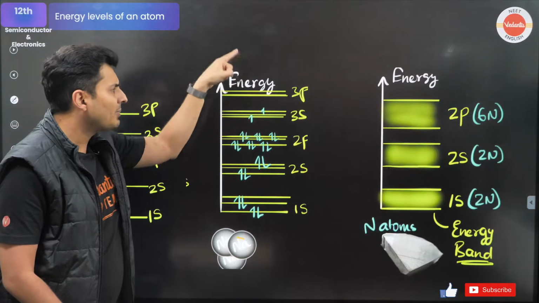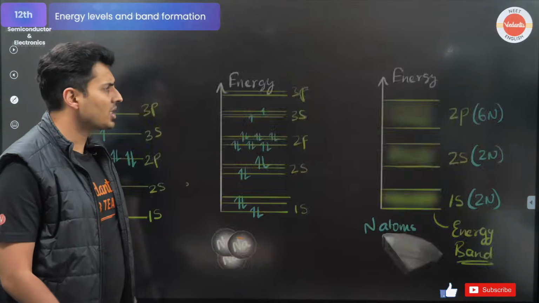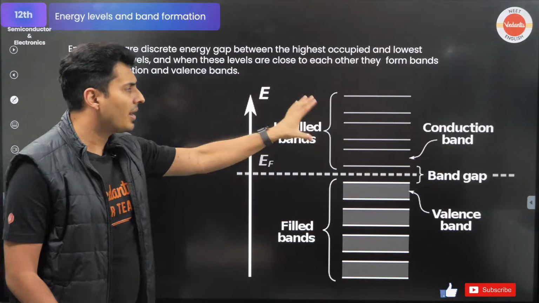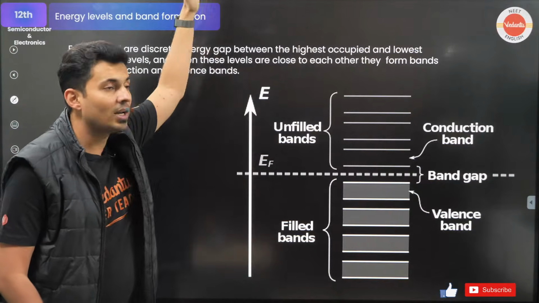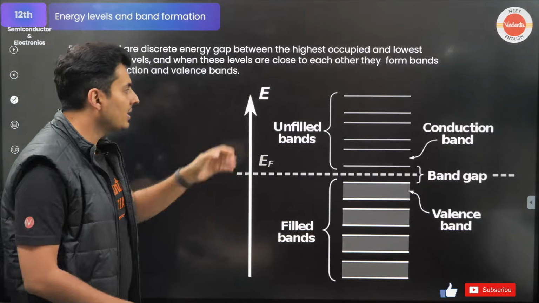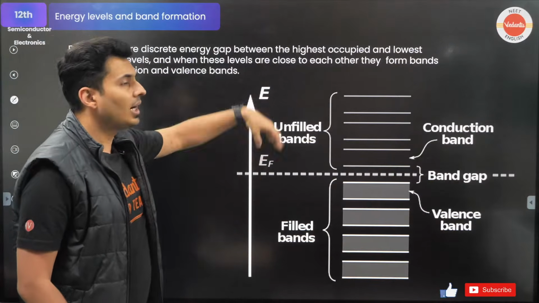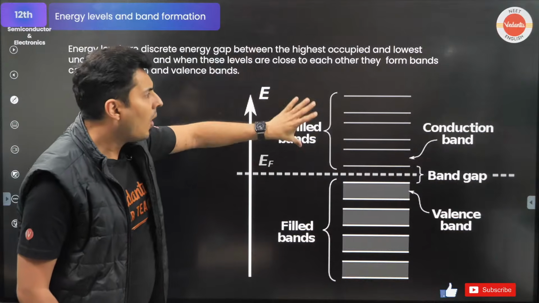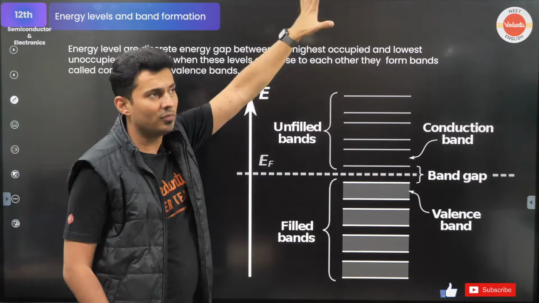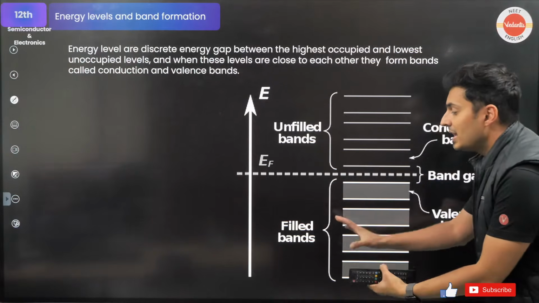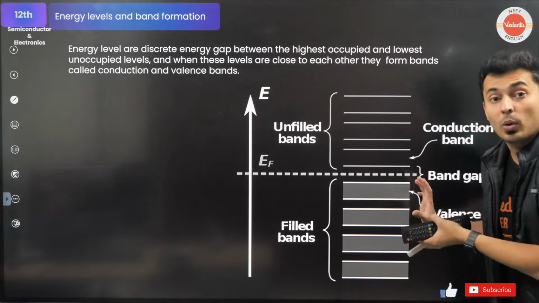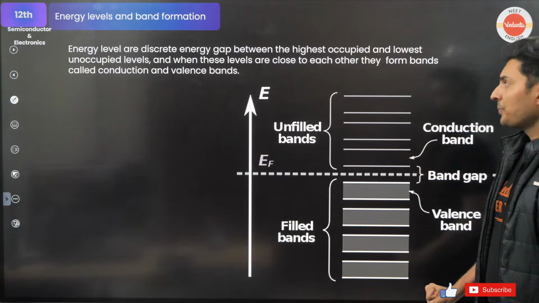But these bands which are empty or partially filled, those are called unfilled bands. They are basically conduction bands. What are these unfilled bands called? Conduction bands. So all those bands which are not filled are on the top. All those bands which are filled are basically at the bottom. They are called the valence band.